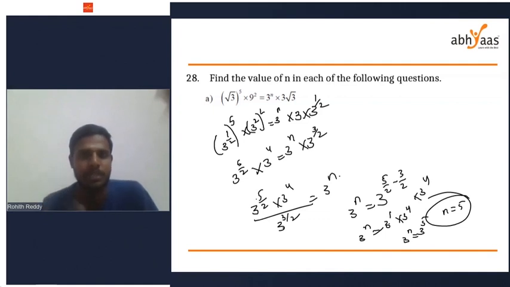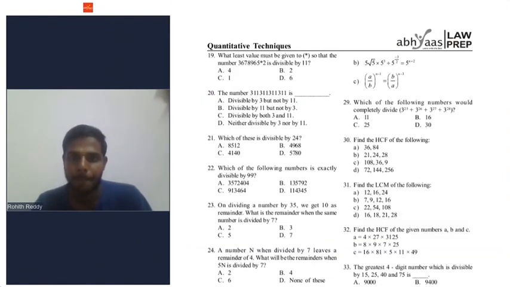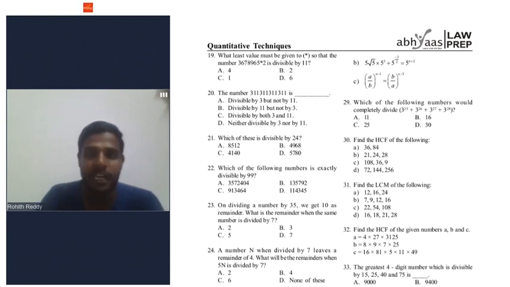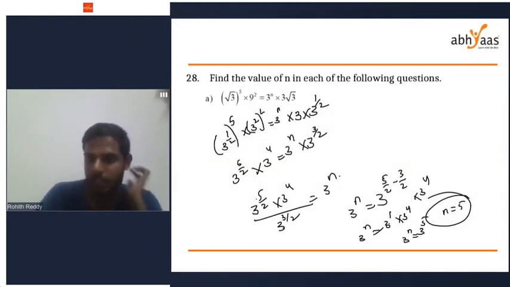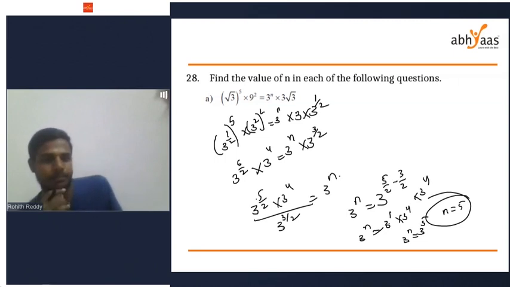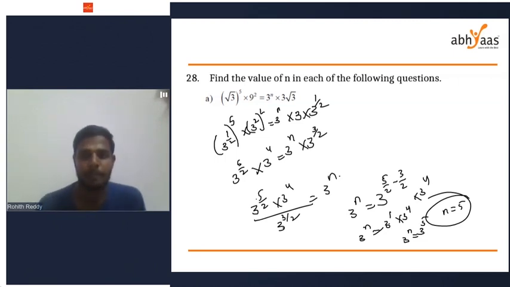Is this clear or should I explain it again? We got option... Okay, there is no option for this. I got n equal to 5. Everyone got n as 5 or any different answer for 28th? Option A. 28A. Okay. Simple.